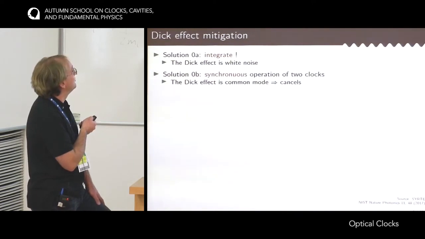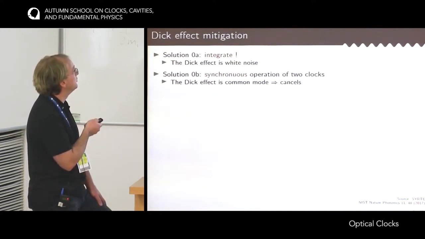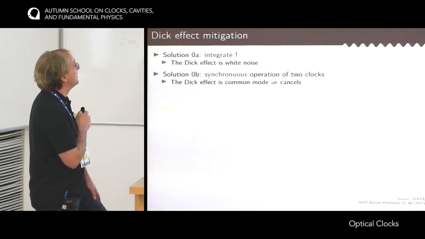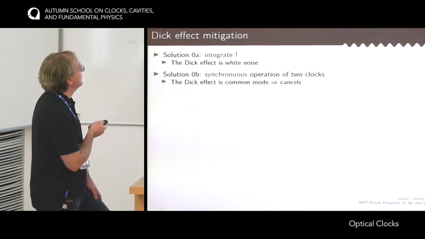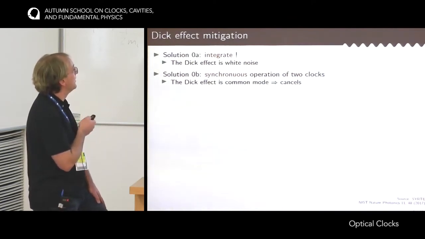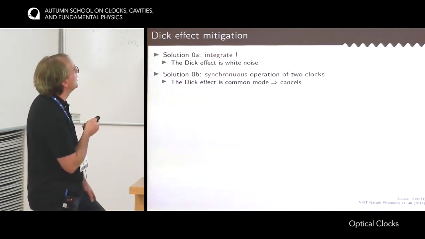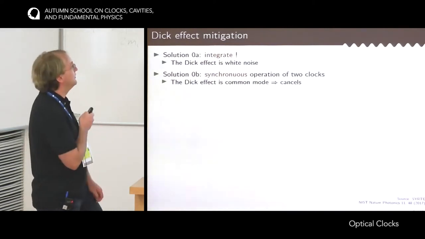It would consist in operating two optical clocks in a synchronous way and probed by the same clock laser. So in this way, the Dicke effect would be the same for the two clocks. So when you make the difference between the two clocks, then the Dicke effect cancels out. And so you can make a measurement of the frequency difference between the clocks without any Dicke effect. So it's not such a good solution, but it helps characterizing the systematic effects of the clock, but still you don't have a physical clock with a good stability using this method.